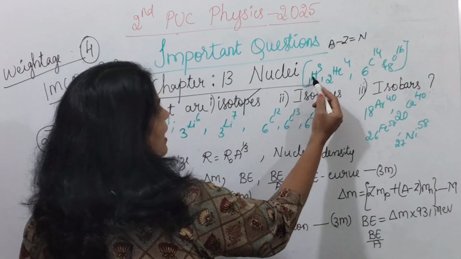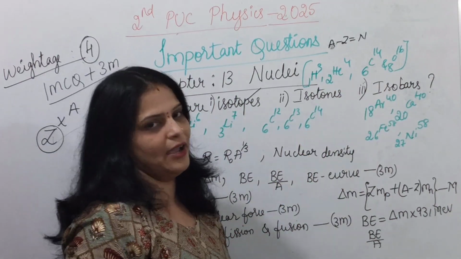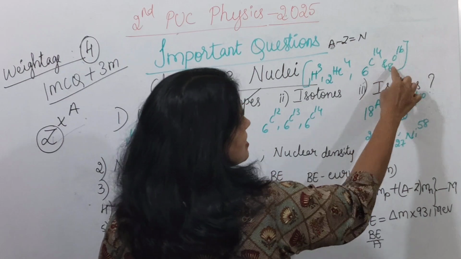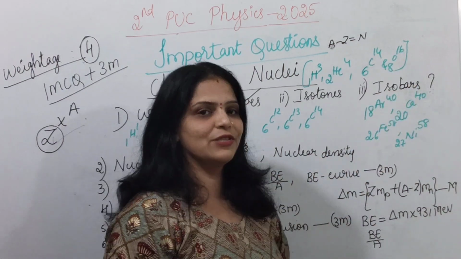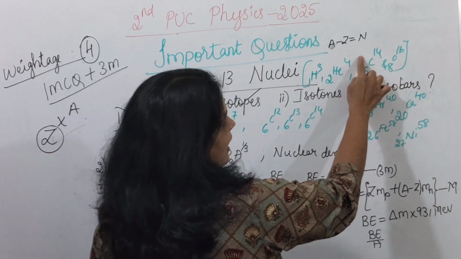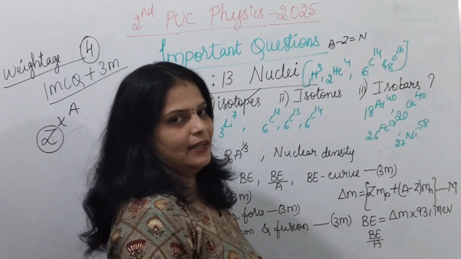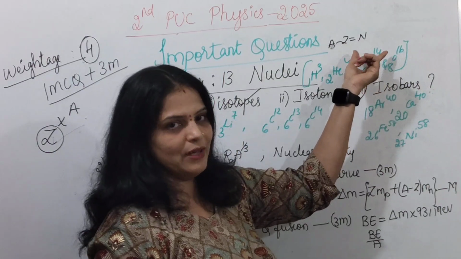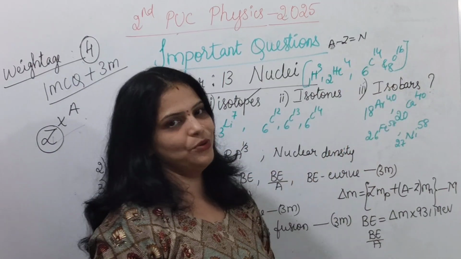So that means 1H3 and 2He4 are isotones. Similarly, 6C14 and 8 oxygen 16 are isotones, because if you subtract 14 minus 6, you will get 8, and 16 minus 8 is 8. That means the neutron numbers are equal here, so they are isotones.